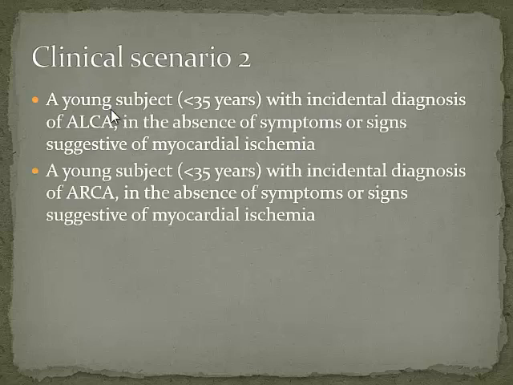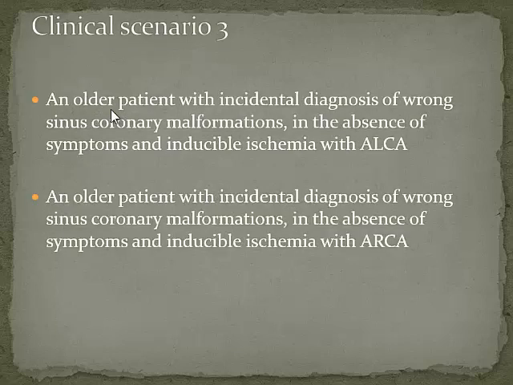So there are clinical scenarios where the patient's young, and he's got an anomalous coronary artery origin from the opposite coronary sinus, but there are no signs or symptoms of ischemia. What do you do with them? Do you treat them? Do you not treat them? And likewise, you've got patients who are older than 35, and I fall into that category as well. What do you do with these patients who've got asymptomatic anomalous coronary arteries? I don't know the answers to it.